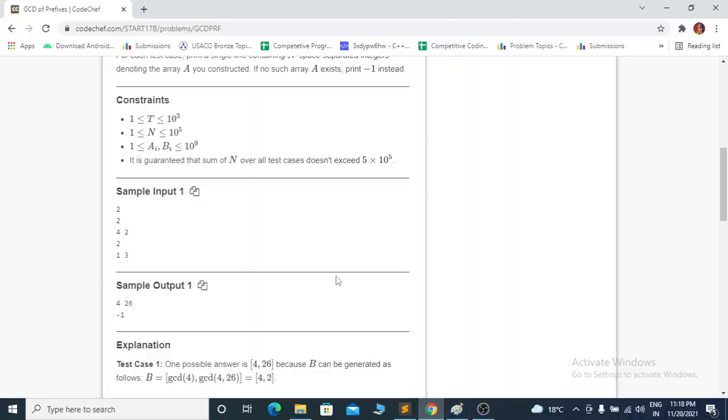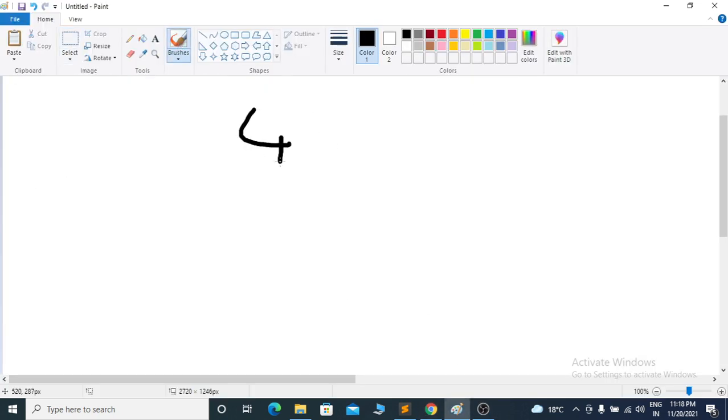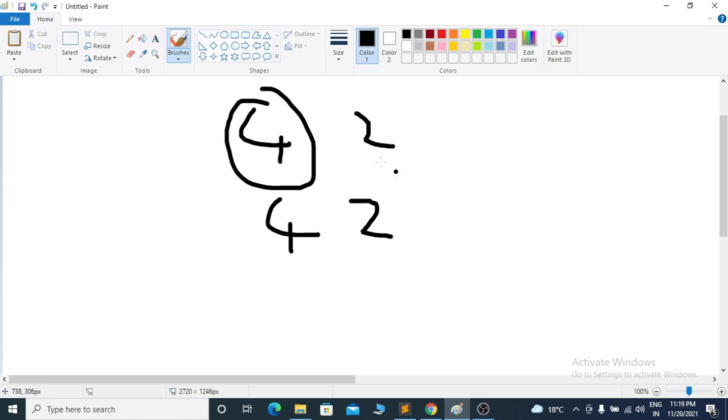That is fine, because if you see this example, 4 2, the first number will be the same because the GCD of one number is the number itself. And if the next divides it, we could make array A something else, but we'll take the easy steps: the first number is 4, and the next number is not greater than it, and it also divides it, so we can just take it as it is.